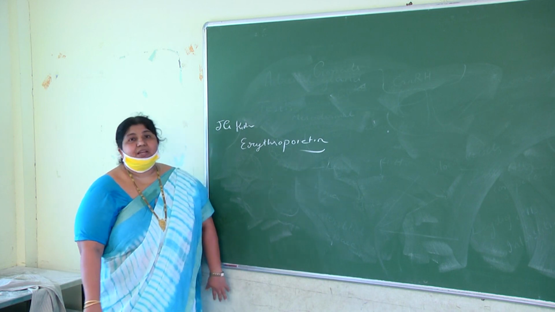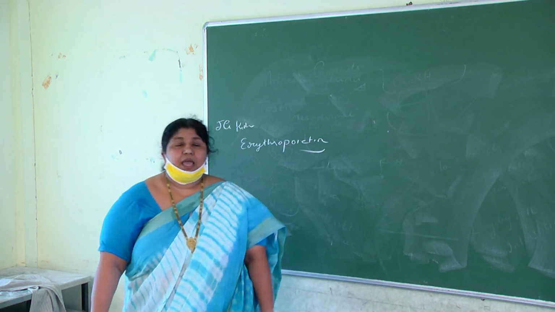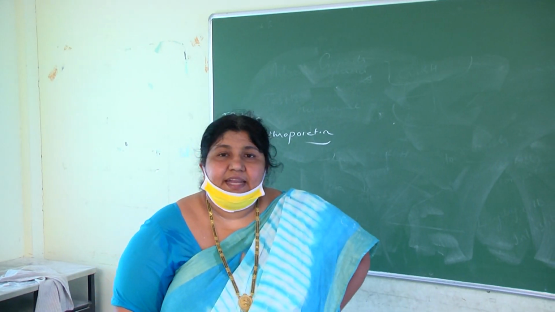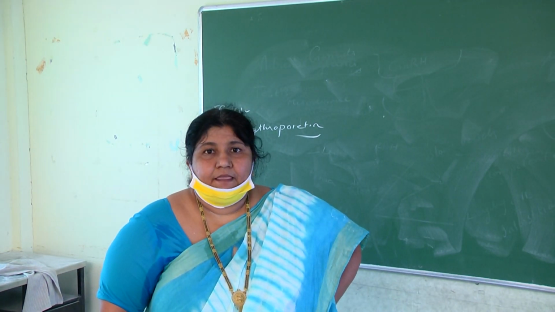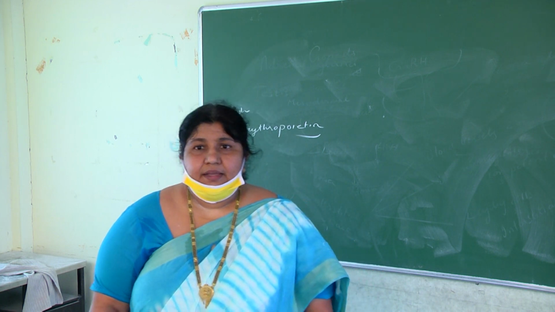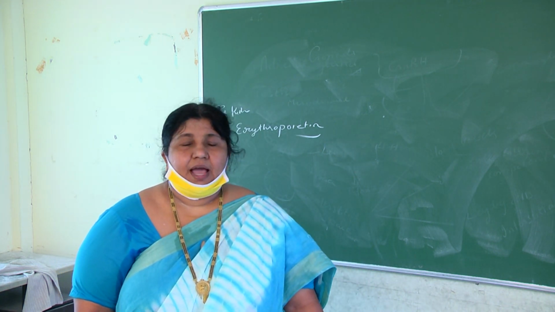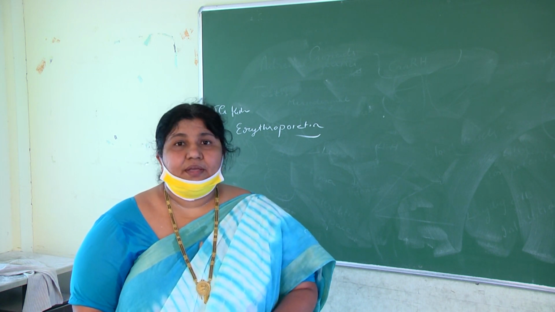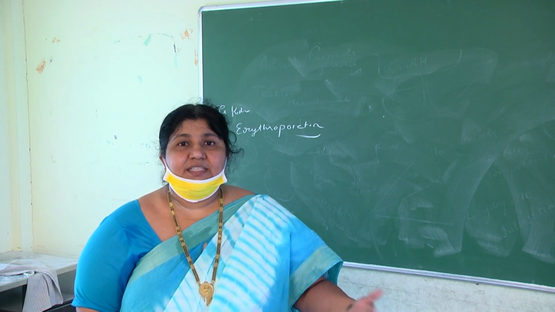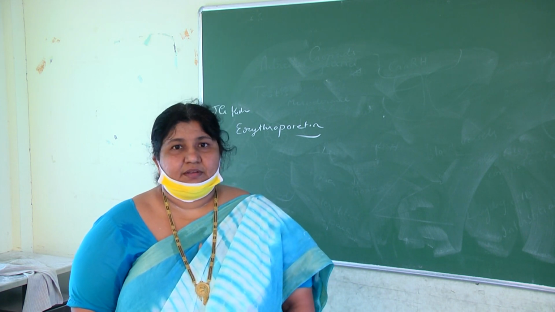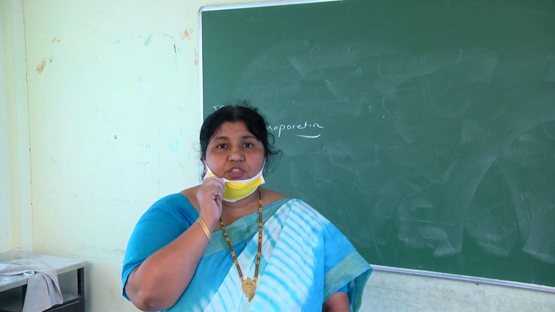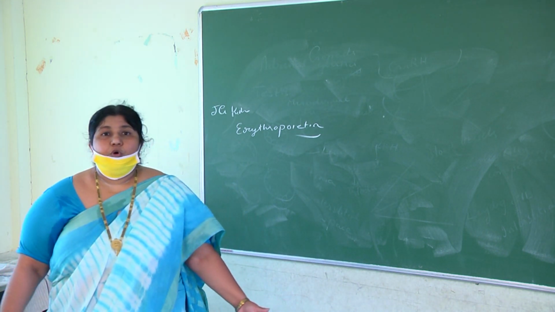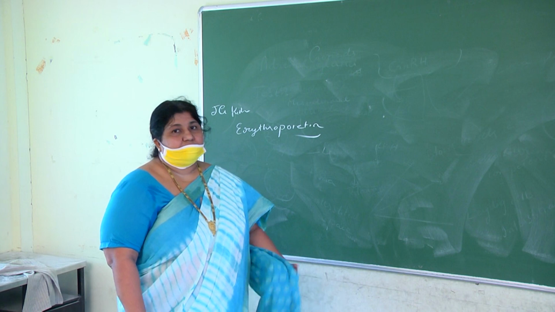So see children, whenever our body is experiencing hypoxia condition, less oxygen, the first organ that is stimulated is the kidney. The first organ that knows our body is having less oxygen is the kidney. Kidney is stimulated first, and JG cells will release erythropoietin. The target organ for erythropoietin is bone marrow, and bone marrow starts production of RBCs.